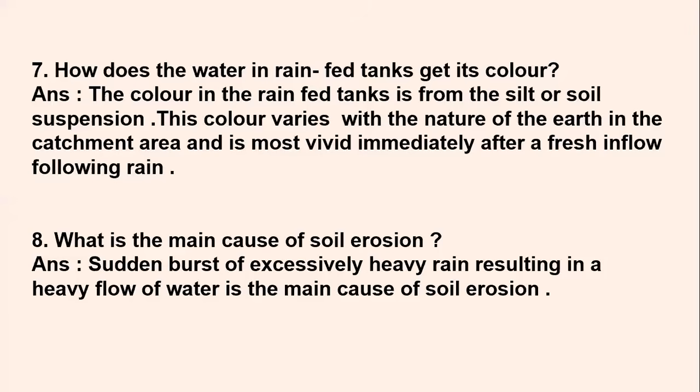When you have a sudden burst of heavy rain, it starts pouring down very heavily and it results in a very heavy flow of water. So when the water flows over the ground, the topmost layer of the soil, which is very fertile and fit for the growth of plants and trees, gets eroded away, washed away. Thus it leads to soil erosion. This is the main reason for soil erosion. So you can write sudden burst of excessively heavy rain resulting in a heavy flow of water as the main cause of soil erosion.